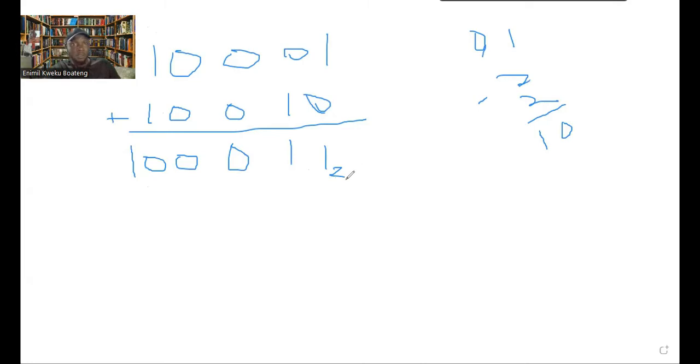Don't forget your base. And so these are a few examples that we can look at in binary addition. So let's take a last one and then we'll go to binary subtraction.